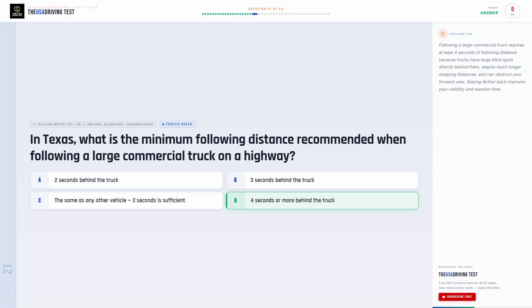The correct answer is D, 4 seconds or more behind the truck. Following a large commercial truck requires at least 4 seconds of following distance because trucks have large blind spots directly behind them, require much longer stopping distances, and can obstruct your forward view. Staying farther back improves your visibility and reaction time.